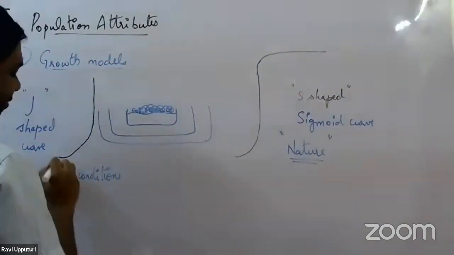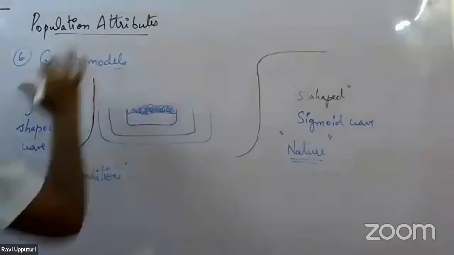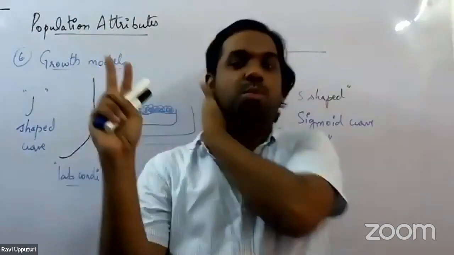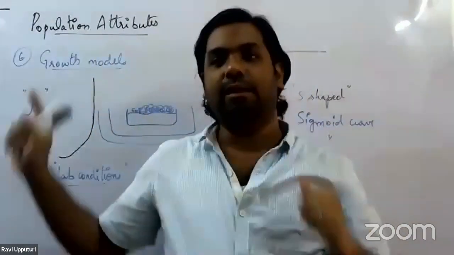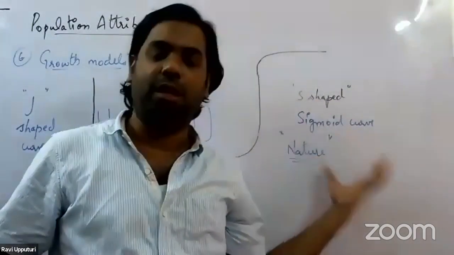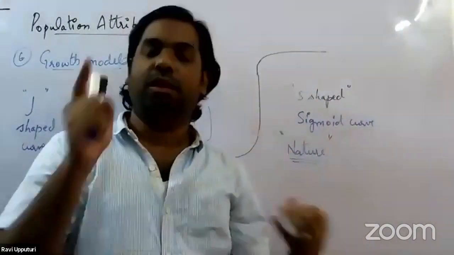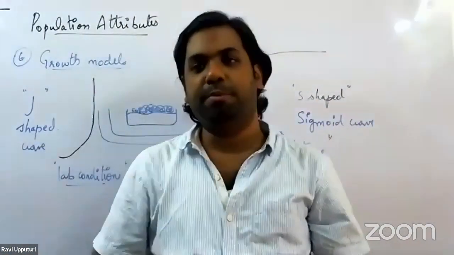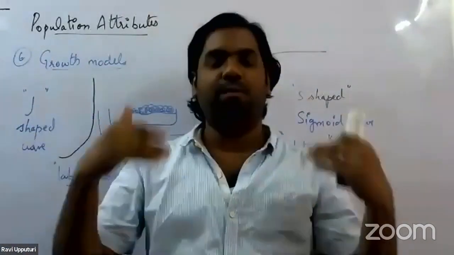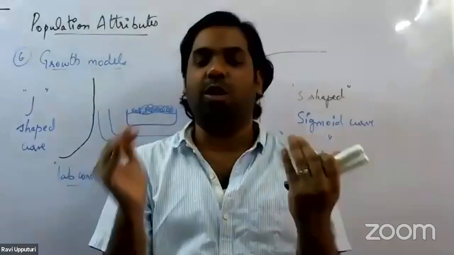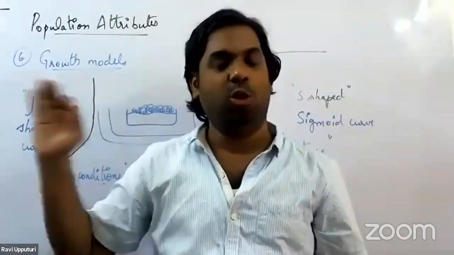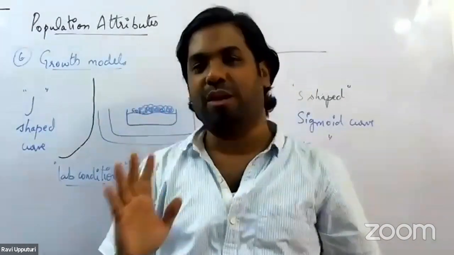Right? So this is the brief introduction to the growth models that we have. In nature, there are only two growth models operating. It is either the J-shaped curve or the S-shaped curve, the sigmoid curve. Things you need to remember: the J-shaped curve is usually seen only in laboratory conditions where there are unlimited resources, because nowhere in nature are unlimited resources seen.